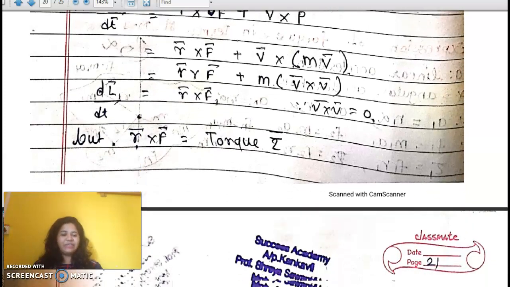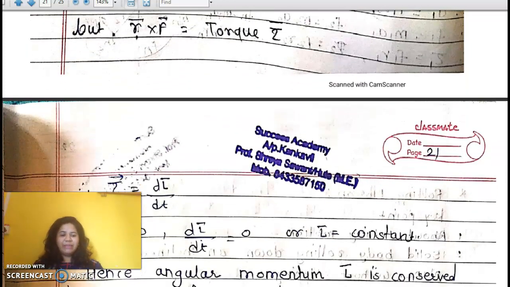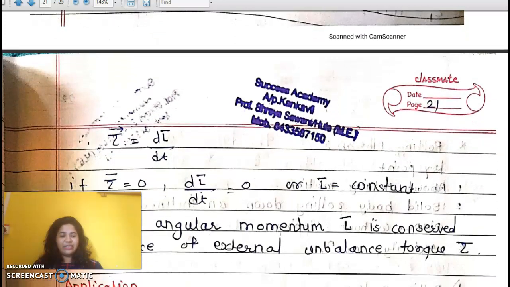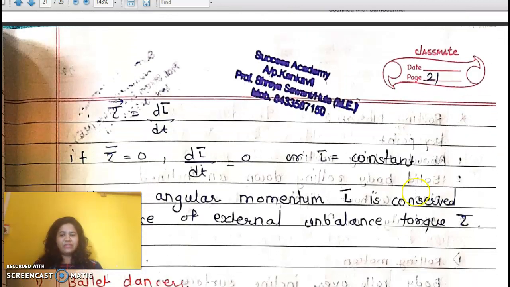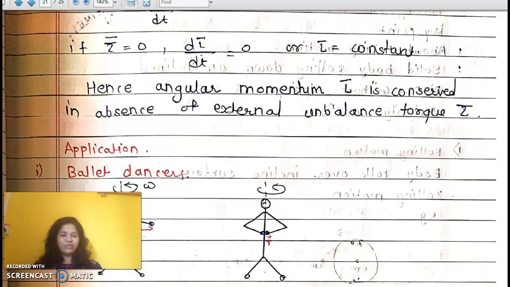But initially we know that force into displacement means torque. So dL by dt is equal to torque. Now if there is an absence of external unbalanced force, then force is 0, torque is 0, then dL by dt is also 0. Hence angular momentum is conserved. That is, dL by dt is 0 means L bar is constant.